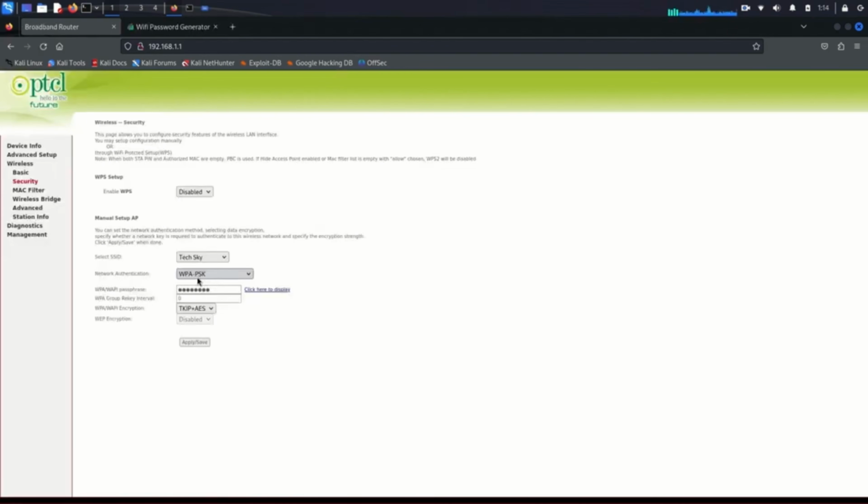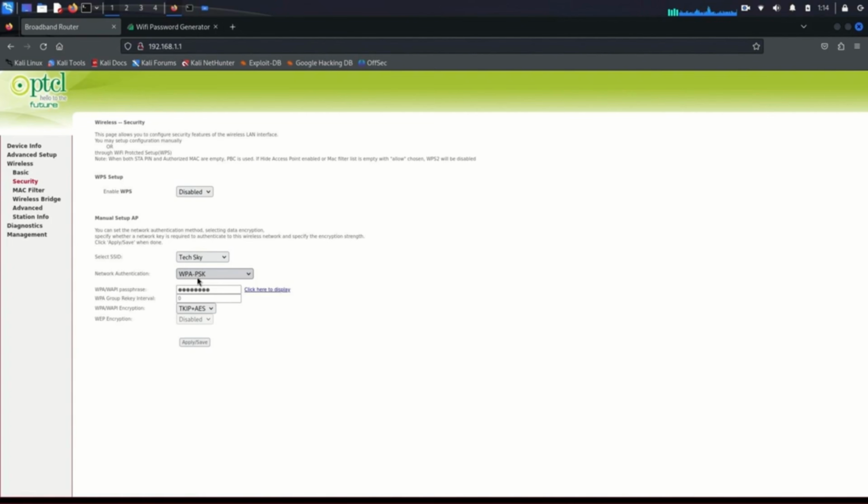Modify settings such as encryption type, preferably WPA2 or WPA3, Wi-Fi password, and other security configurations as recommended by your router's manufacturer. Every router model has different settings, but the process of accessing and modifying them remains similar. Ensure your Wi-Fi network is secure by making these necessary adjustments.